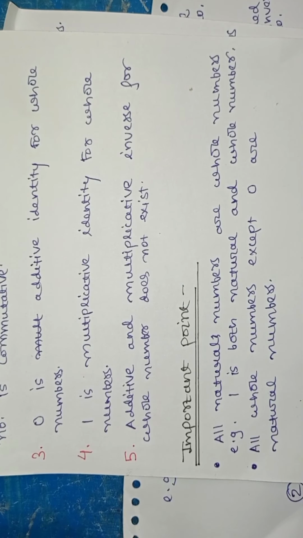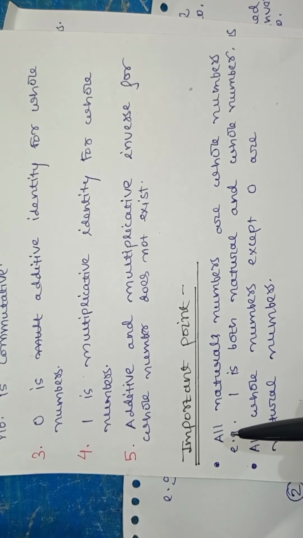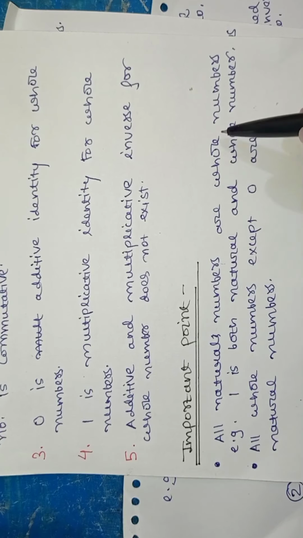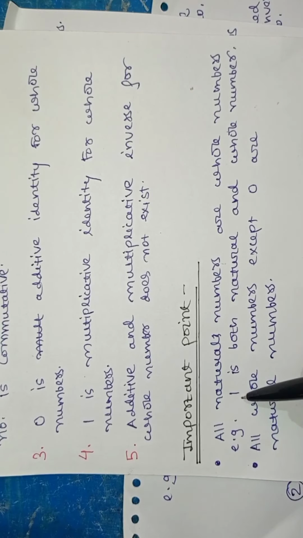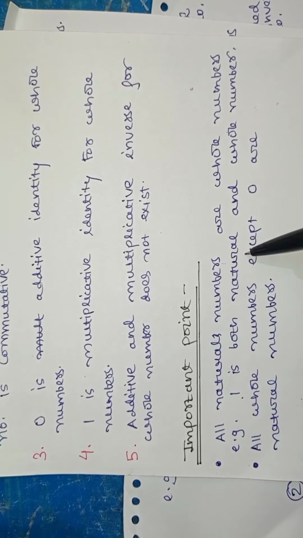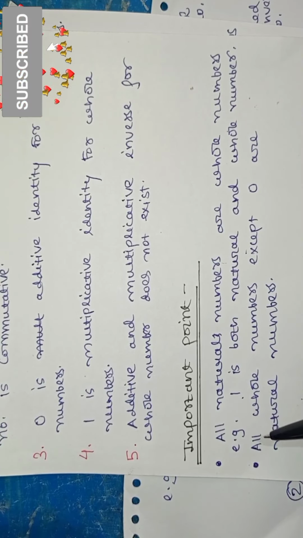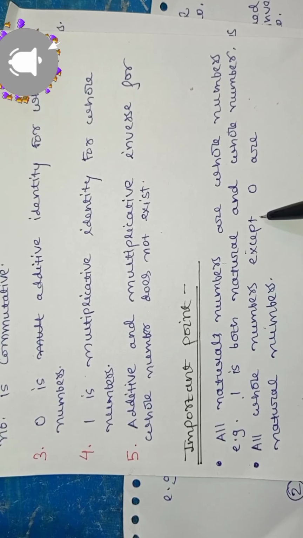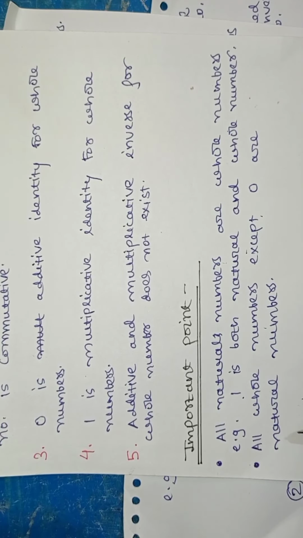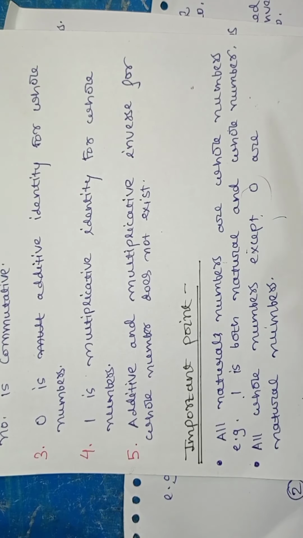Now we will conclude the video with some important points. As we studied, all natural numbers are whole numbers. As an example, we can take 1, as it is both a whole and a natural number. Also, all whole numbers except 0 are natural numbers. You can verify it because 0 is only a whole number, not a natural number.